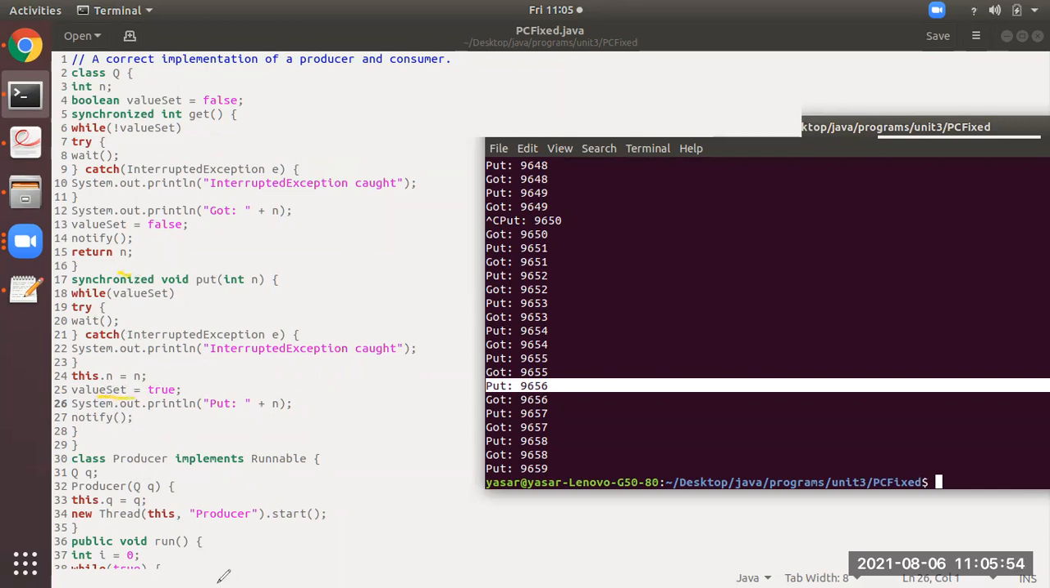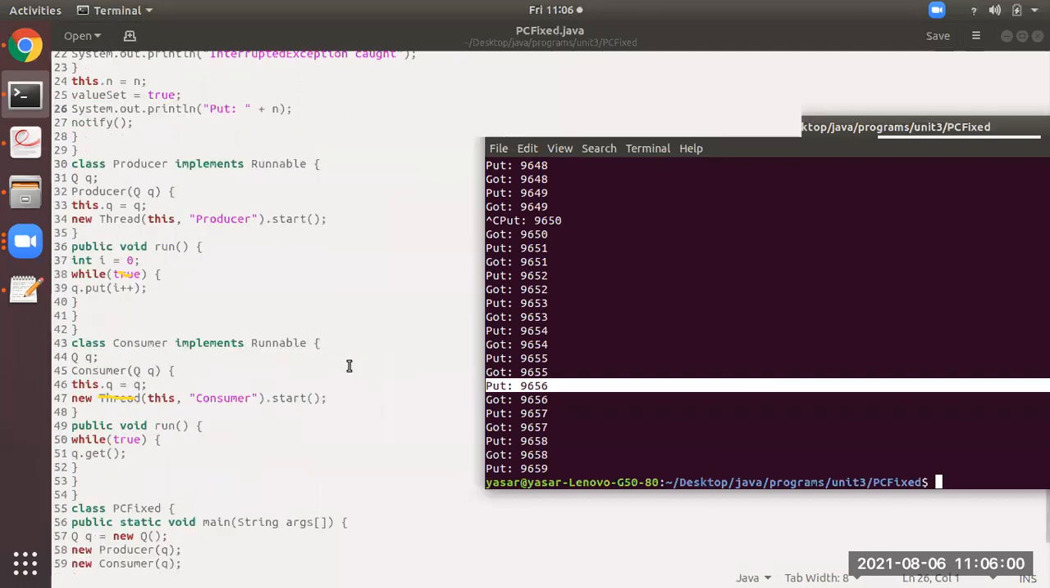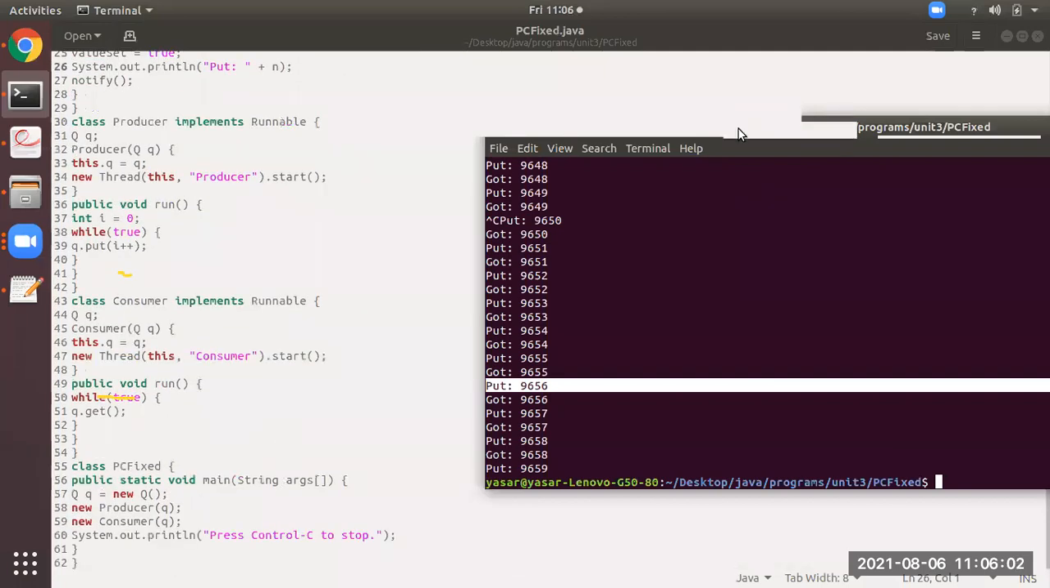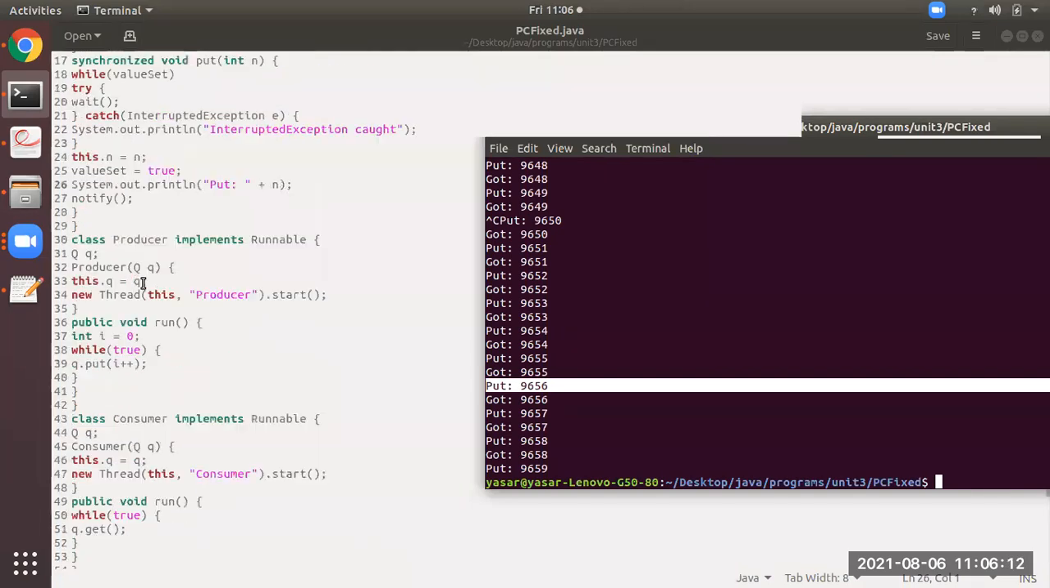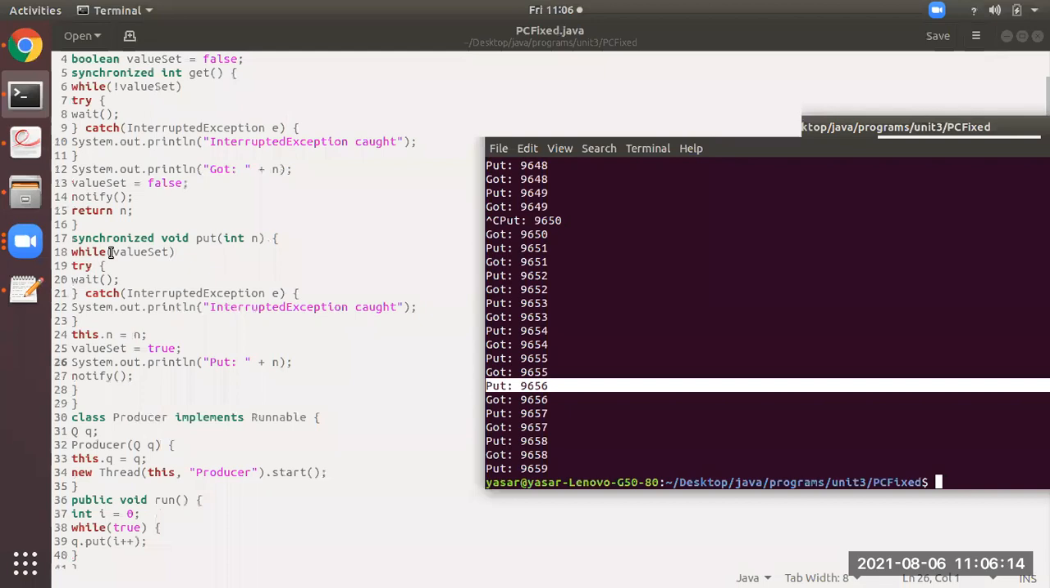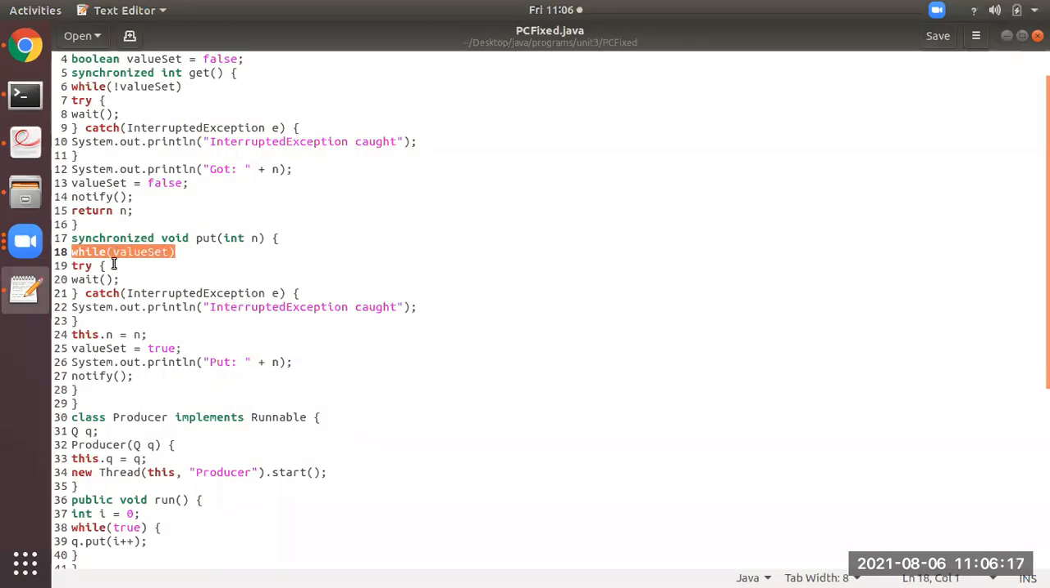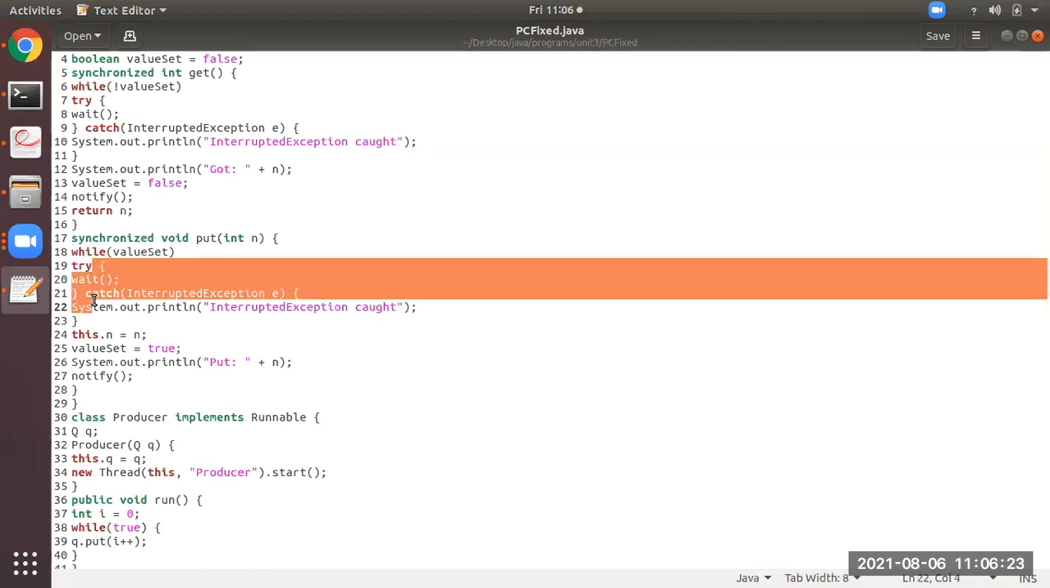It will come back from where? From line number 39, because this is while true. So put I plus plus. Now it is put 1 plus plus, that is 2. So when it comes back here, now value set is true, because it was changed. Now this producer will enter into waiting state.